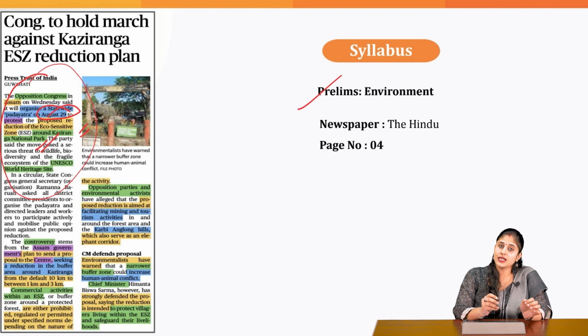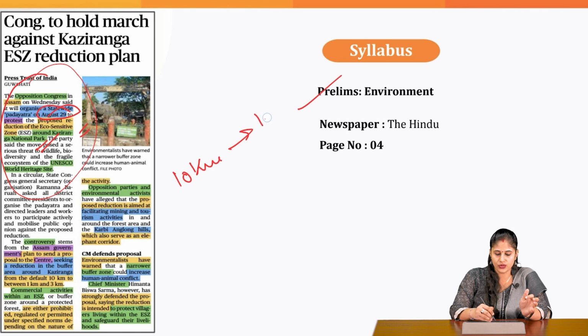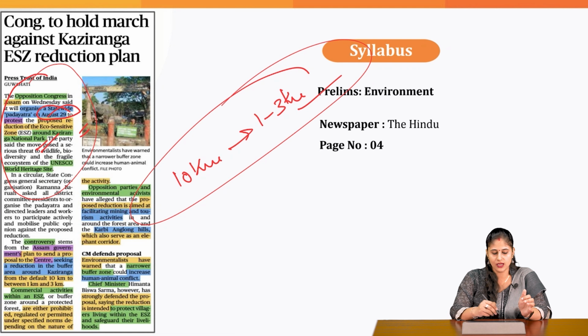The proposal given by the state government of Assam is that they are planning to reduce the eco-sensitive zone which is there in the Kaziranga National Park. Currently it is 10 km. They are planning to reduce it to 1 to 3 km. So this is the context.